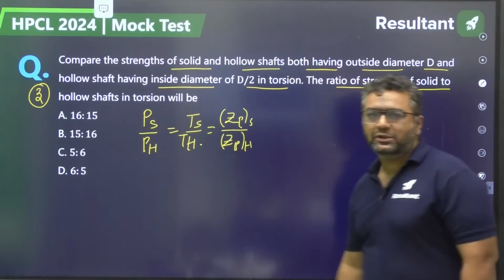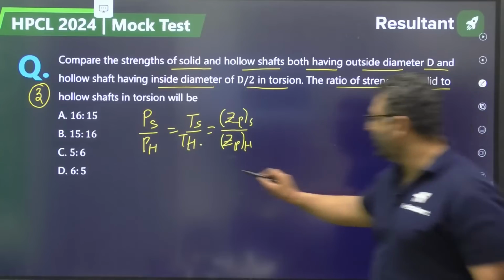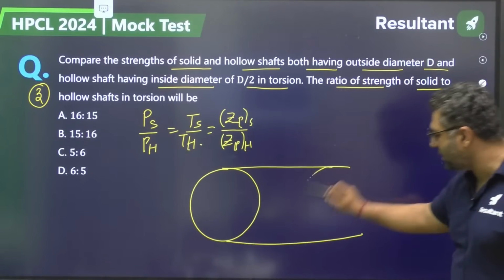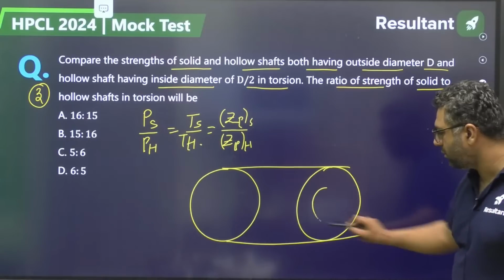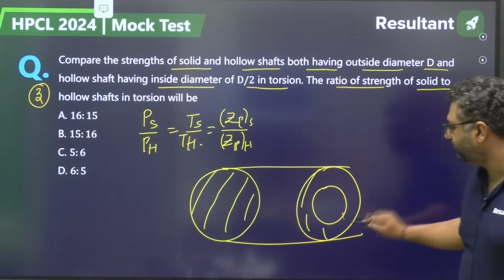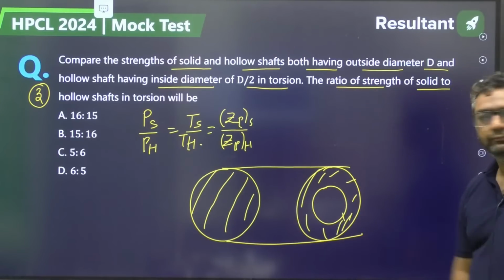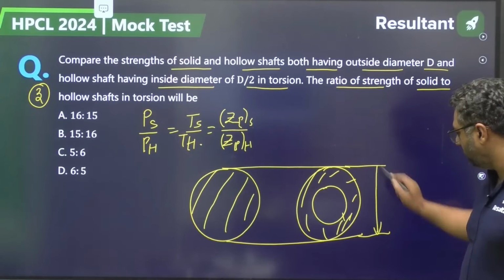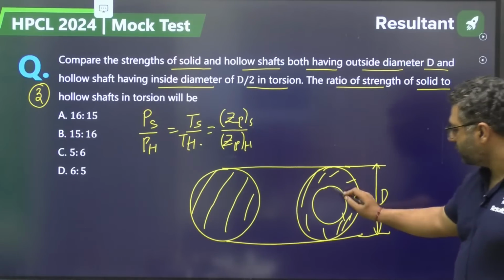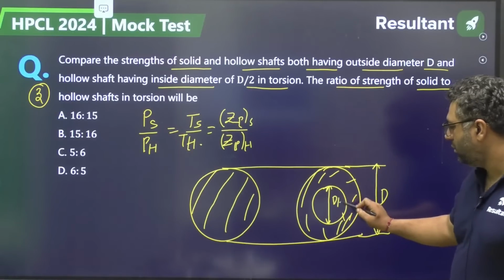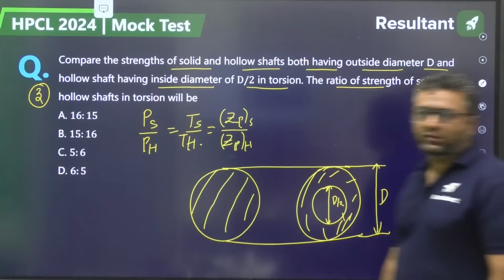So this is the question, and they have given the condition that solid shaft and hollow shaft have the same outside diameter. I feel you guys would be remembering it.